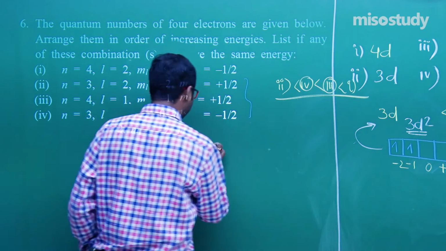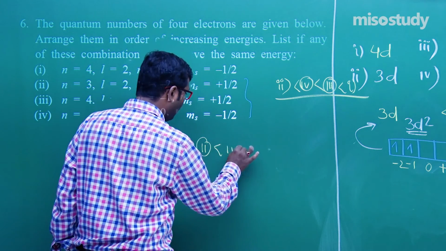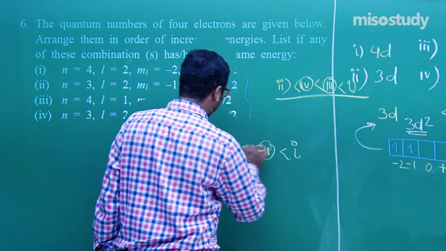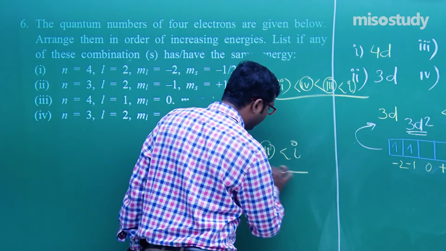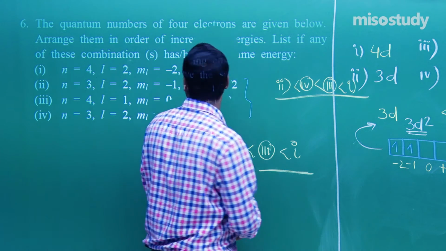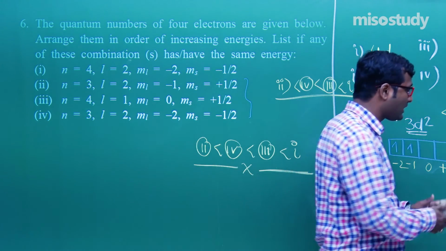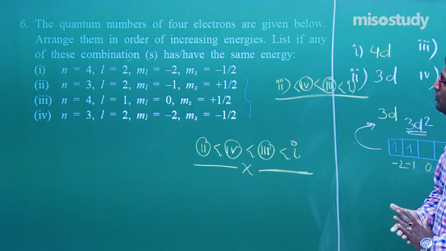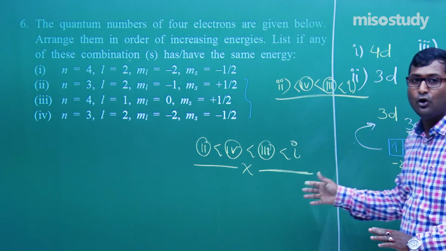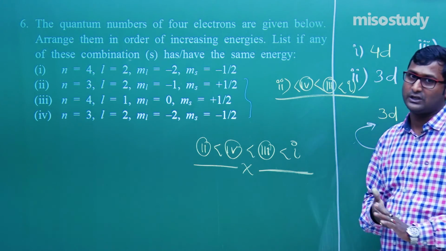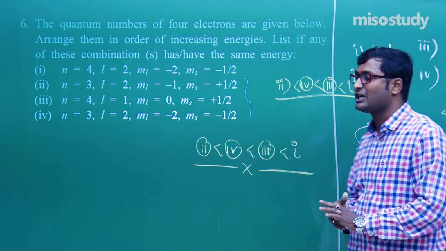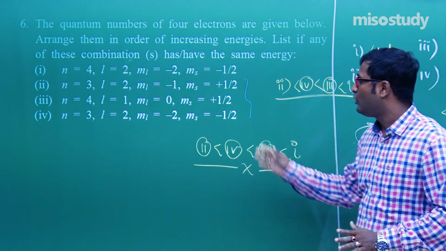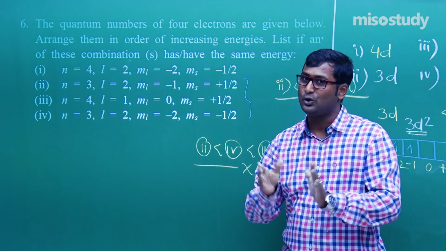Again I am writing here: second, fourth, third and first. Clear my friend? I think you can easily solve such kinds of questions. So friend, these are a few questions related to your NCERT questions. In my next lecture, I will discuss a few more questions related to your NCERT syllabus. Thank you so much.